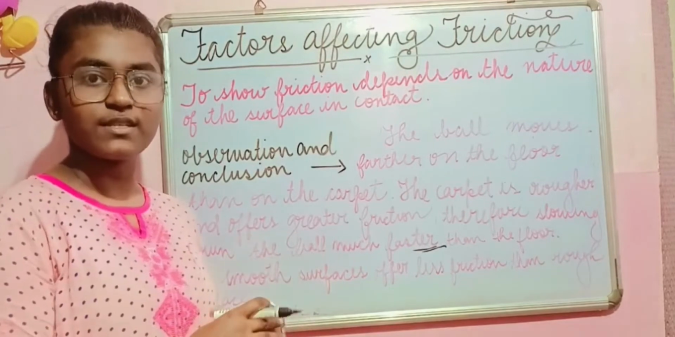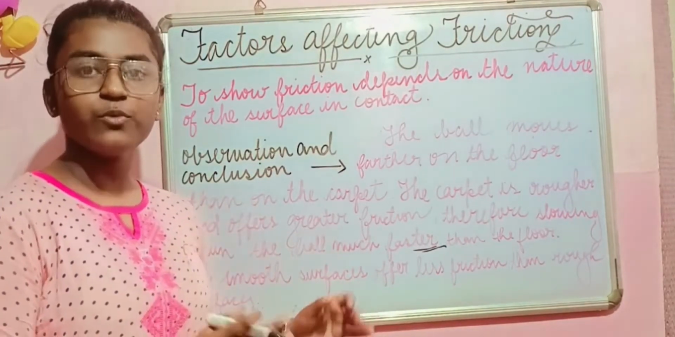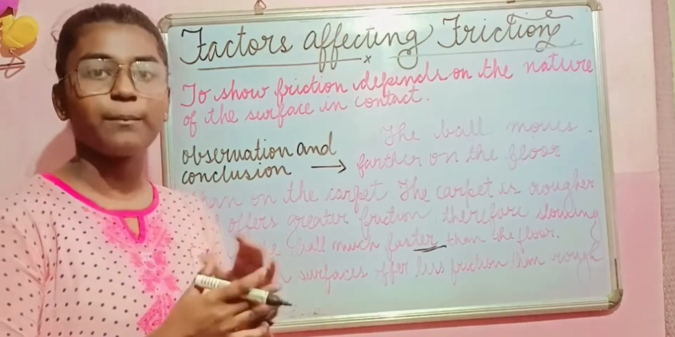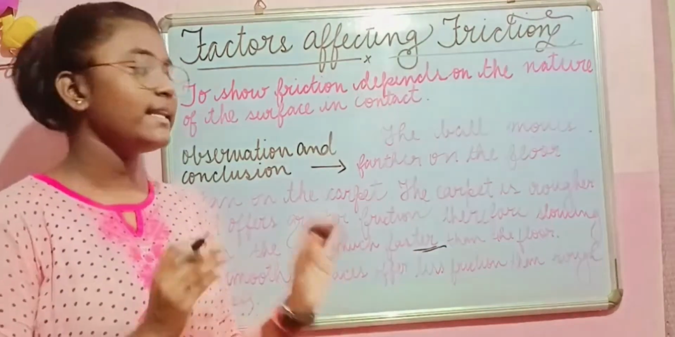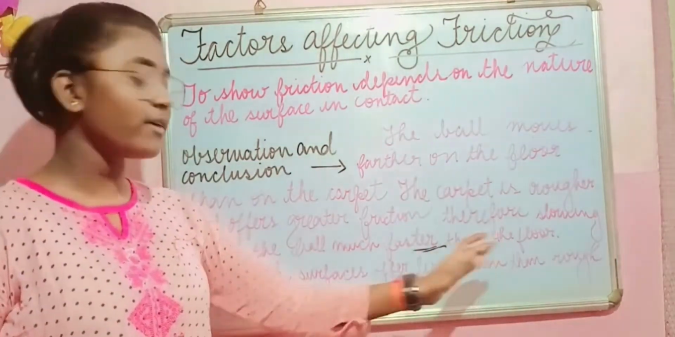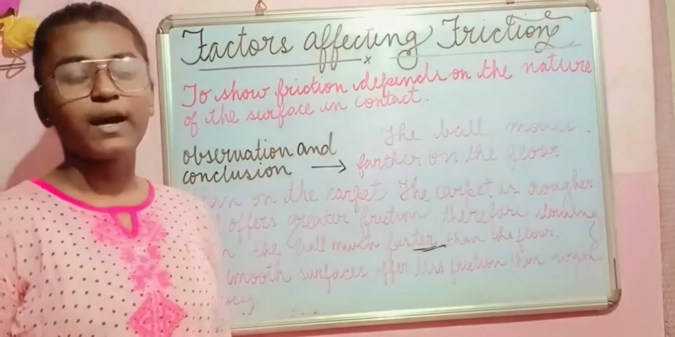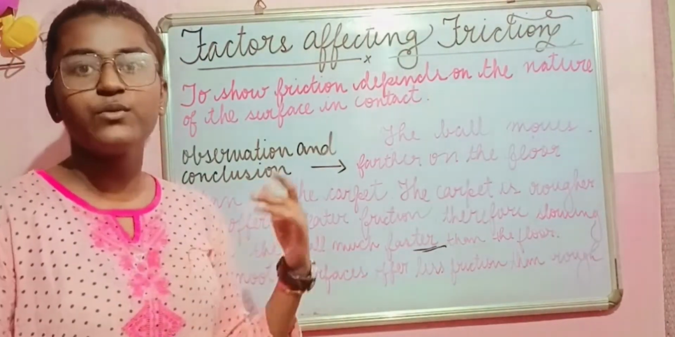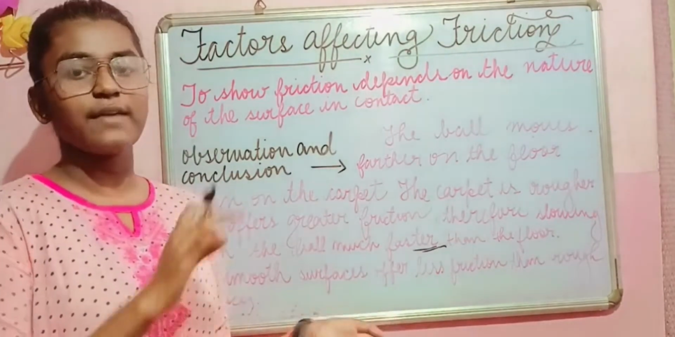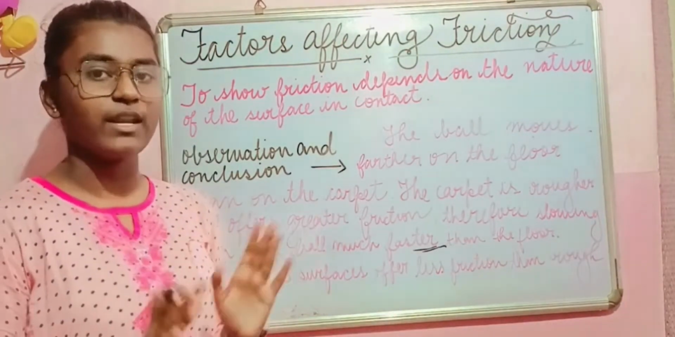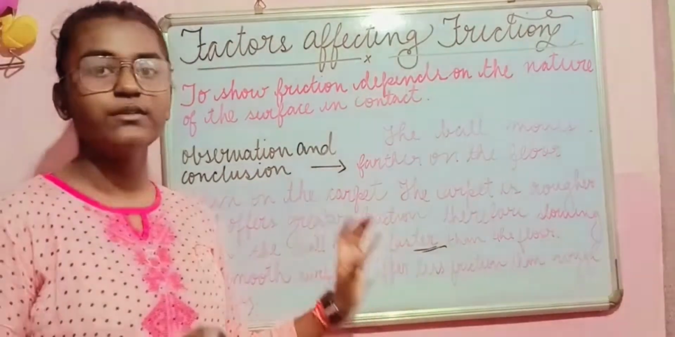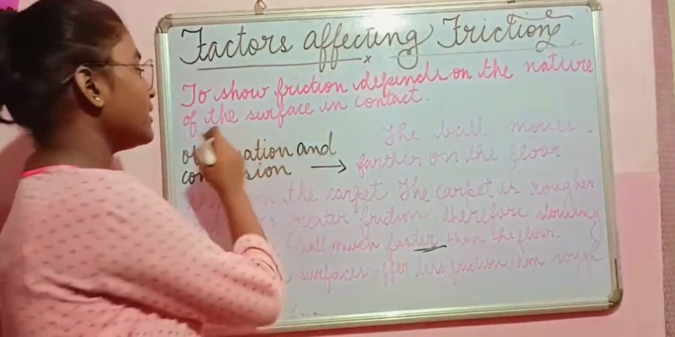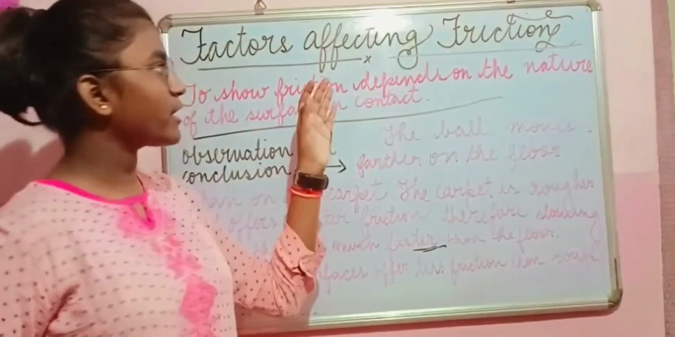Smooth surfaces have less friction. Smooth surfaces के पास less friction होते हैं, लेकिन हमारी जो rough surfaces हैं, उसके पास ज़्यादा friction होते हैं. So a rough surface has more friction as compared to the smooth one, and the smooth one has less friction as compared to the rough one. So this line only we have to keep in mind in this whole factor affecting friction.